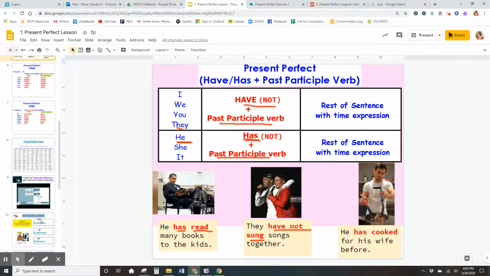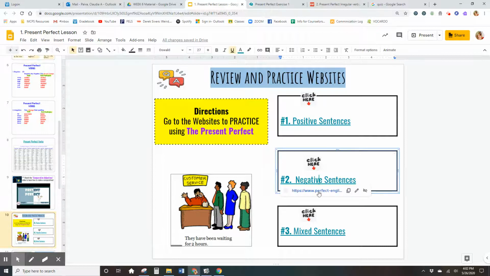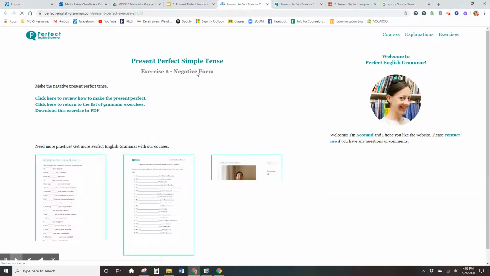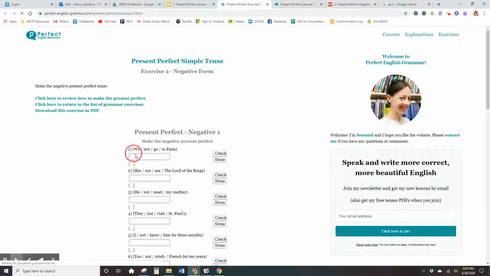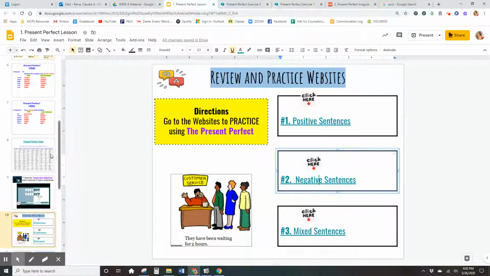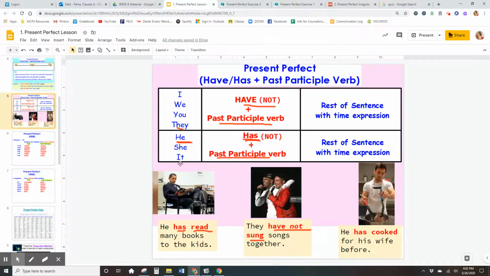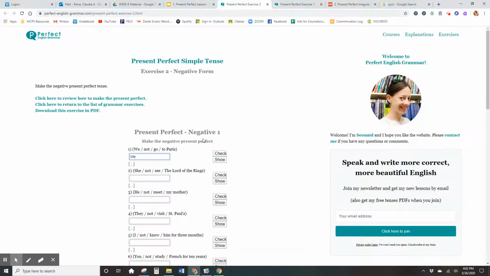The same thing with the negative sentences. You're going to click on it. And again, we not go to Paris. So what auxiliary do we use for we? Let's see. We is with have. Okay, so we have not go.